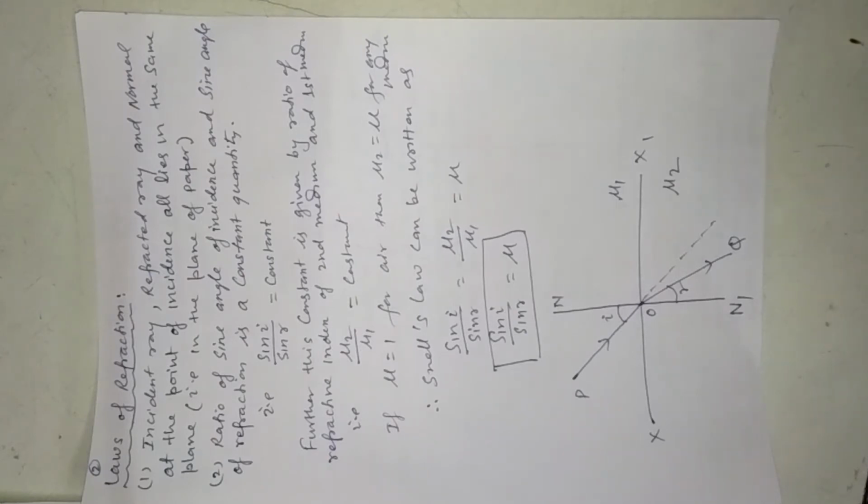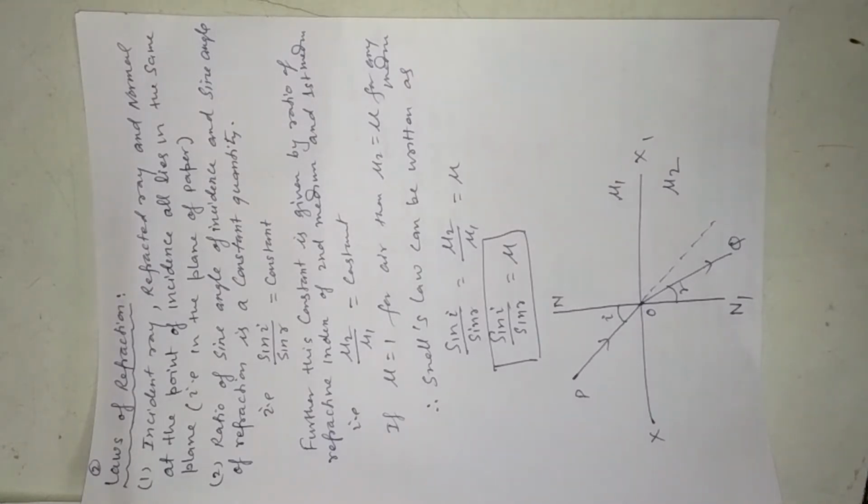Same plane means, my dear student, in your room, the floor of the room is the XY plane. If you are looking at the corner of the room, there is a corner along the upward direction, so one wall in front of you or behind you, both are in the same plane. So if a refraction experiment is performed in any plane, it will be in the same plane. The incident ray and refracted ray will all be in the same plane. It will not go to another plane.